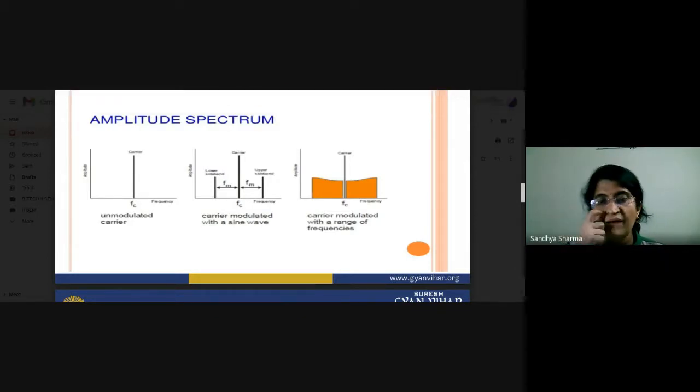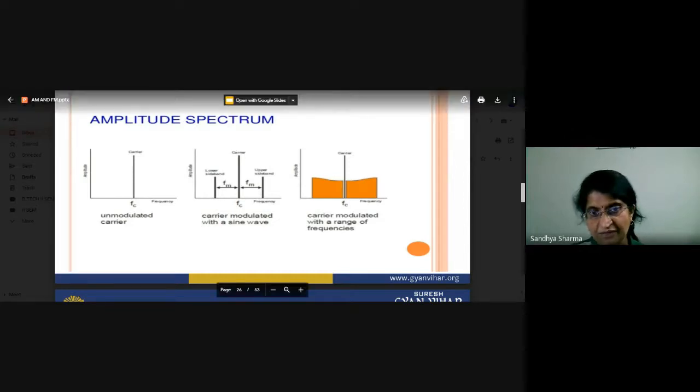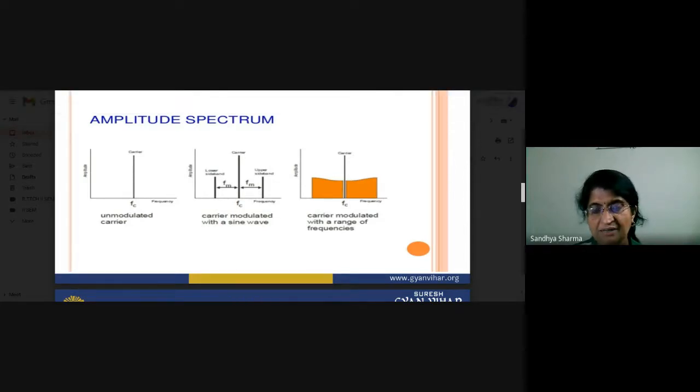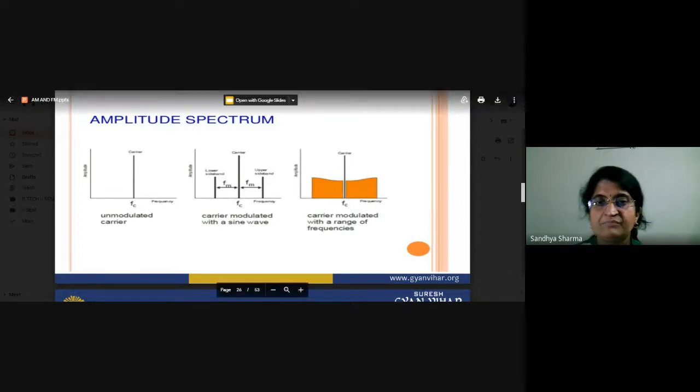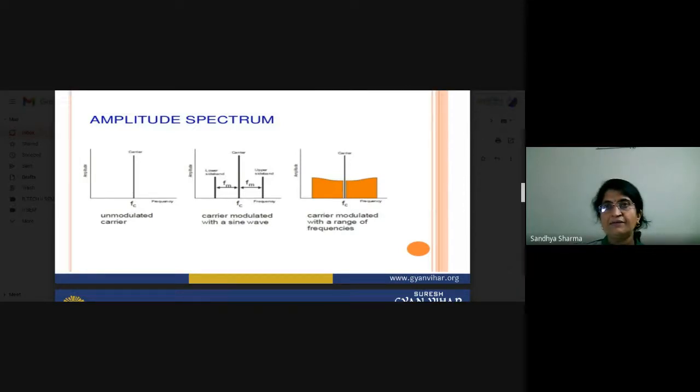So this is the carrier modulated range. If you have a center frequency FC, on one side your spectrum will be FC plus FM and FC minus FM. So what about the FM? FM is the modulating signal frequency. According to that FM, it will shift to here and here. This is called the lower sideband and this is called the upper sideband. If you want to transmit your signals through amplitude modulation, your spectrum will be converted into lower sideband and upper sideband. So this is basically the spectrum analysis of our amplitude modulation.